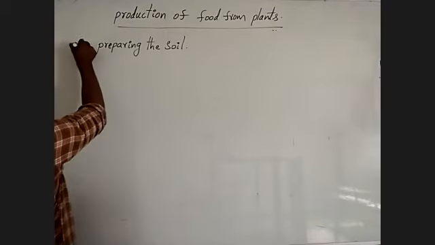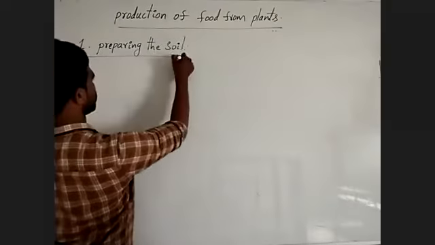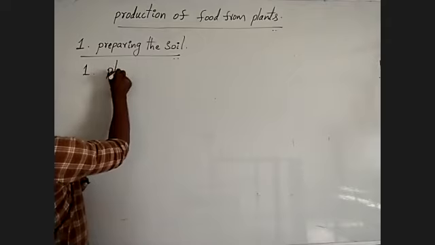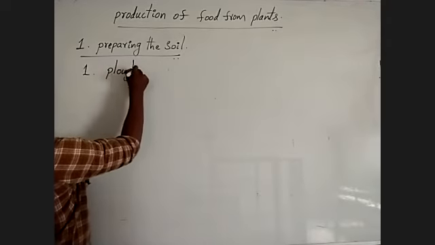In preparing the soil, first one is the fluffing process.